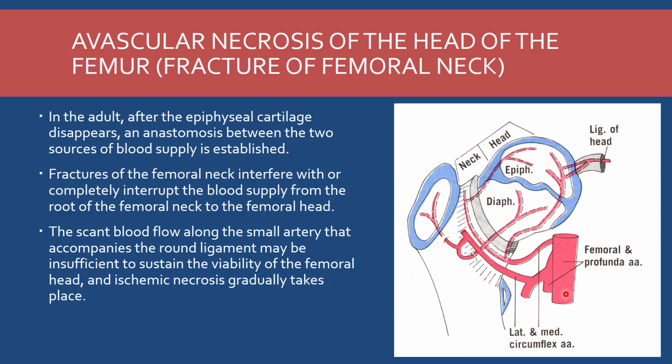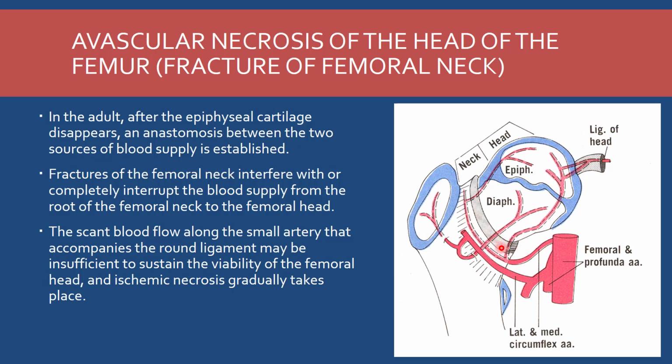And there is a big artery, a branch of the profunda femoris artery, called the medial circumflex femoral artery, which gives retinacular branches supplying the neck of the femur. After the epiphyseal cartilage ossifies, these two branches anastomose. But sometimes there is a fracture of the neck of the femur.